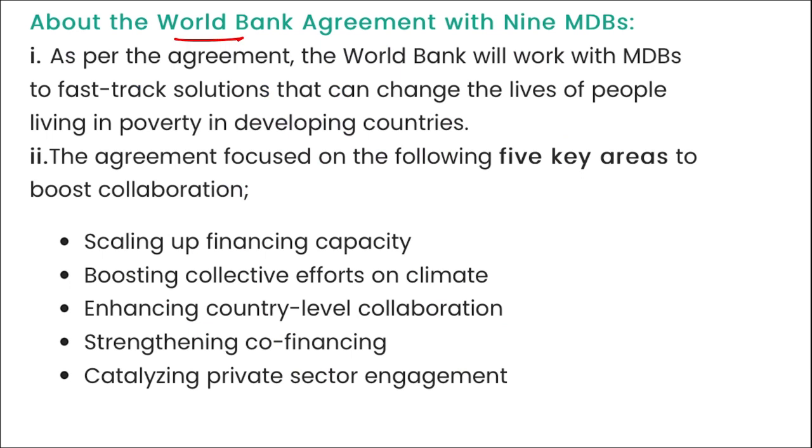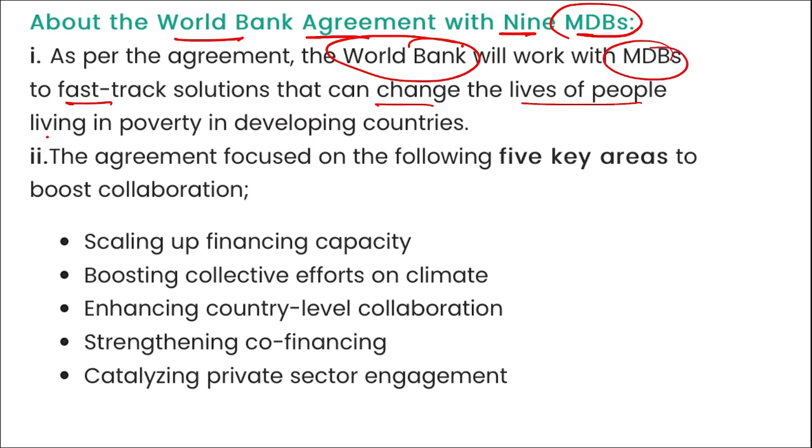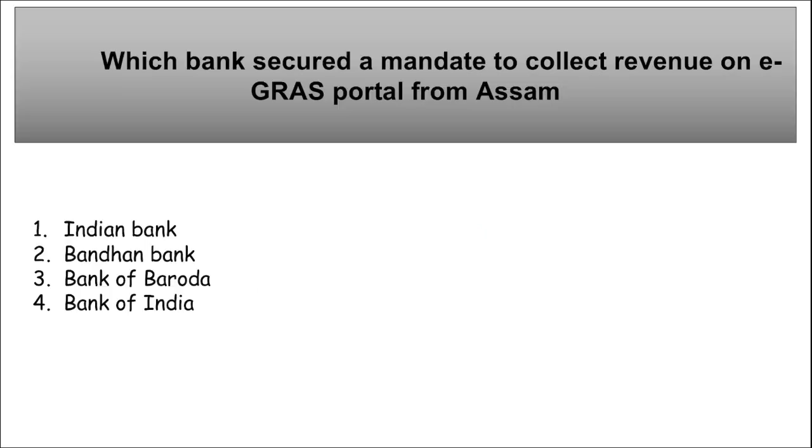Now we talk about the World Bank agreement with these 9 multilateral development banks. As per the agreement, the World Bank will work with these multilateral development banks to fast track the solutions that can change the lives of people living in poverty in developing countries. And this agreement is focused on the following 5 key areas: scaling up finance capacity, boosting collective efforts on climate, enhancing country level collaboration, strengthening co-financing, and catalyzing private sector engagement.